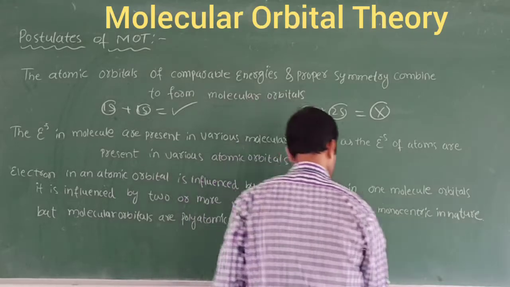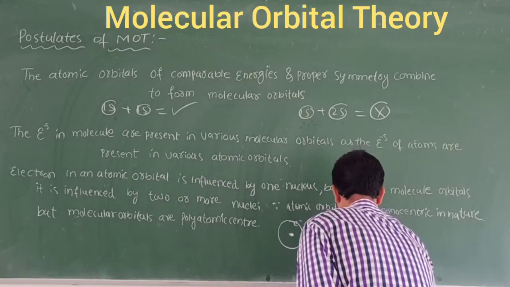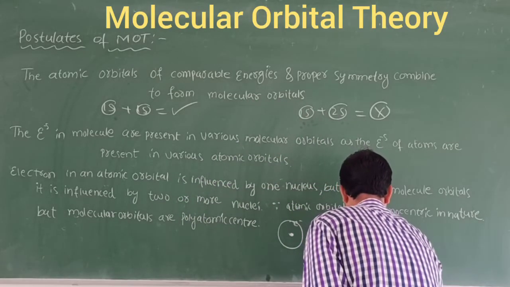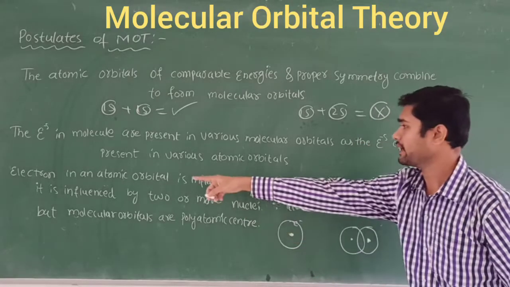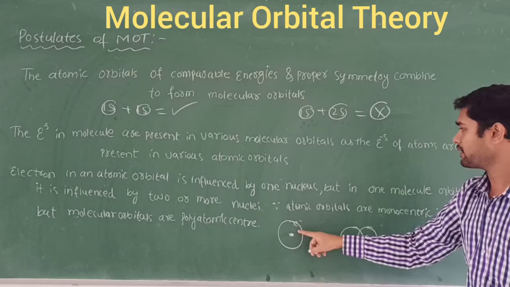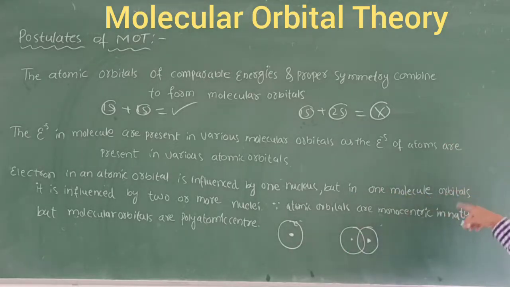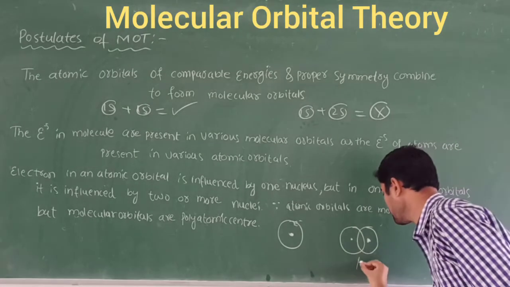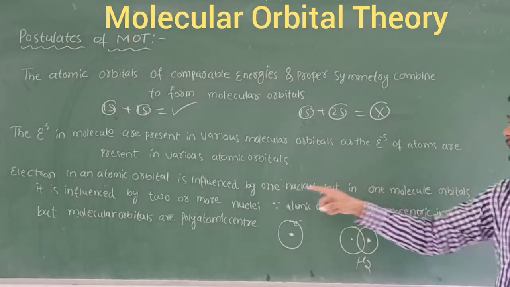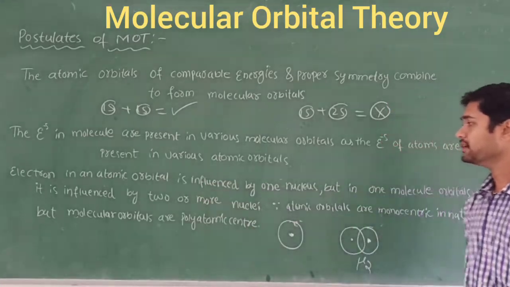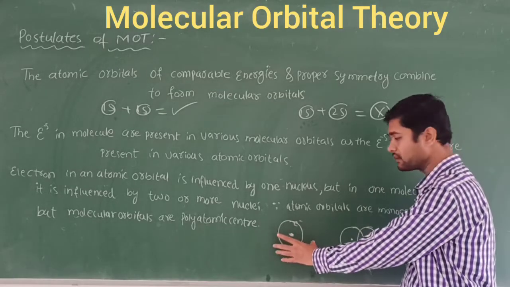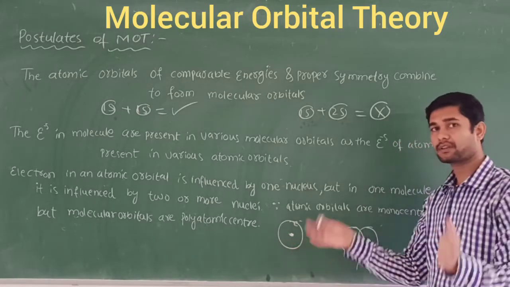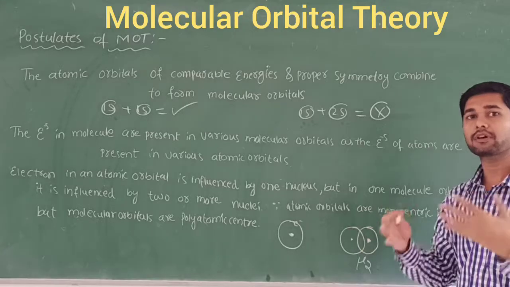But in a molecule, suppose I take the hydrogen molecule, two atoms combine like this, so there are two nuclei. The electron in an atomic orbital is influenced by only one nucleus, but in a molecule, that means two hydrogens, the molecular orbital is influenced by two or more nuclei, right? Before combining, only one nucleus is there. After combining, two or more nuclei are involved.